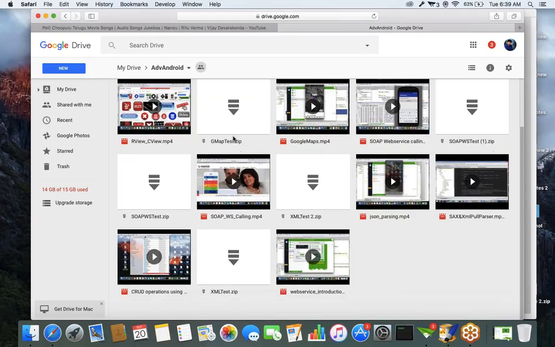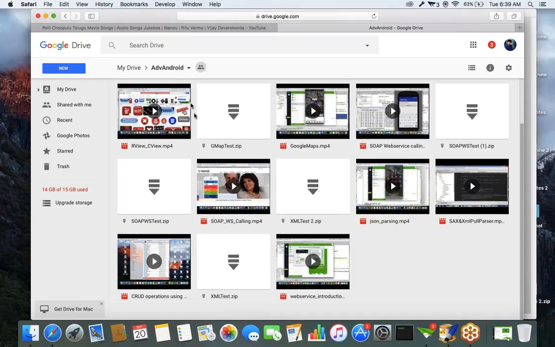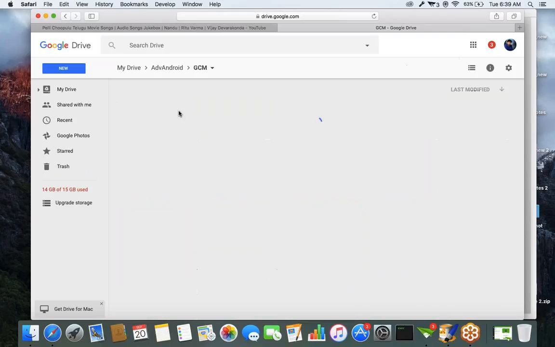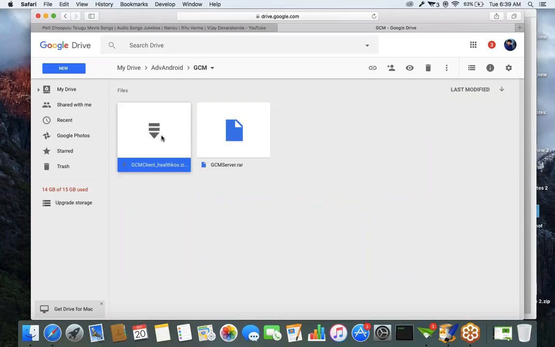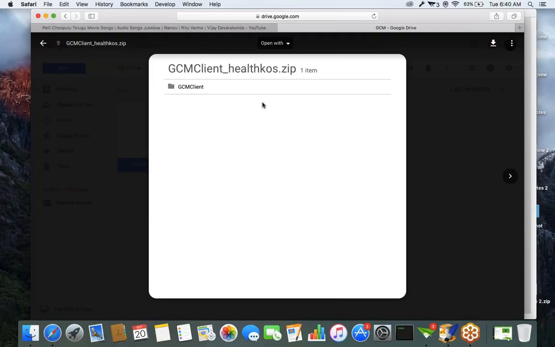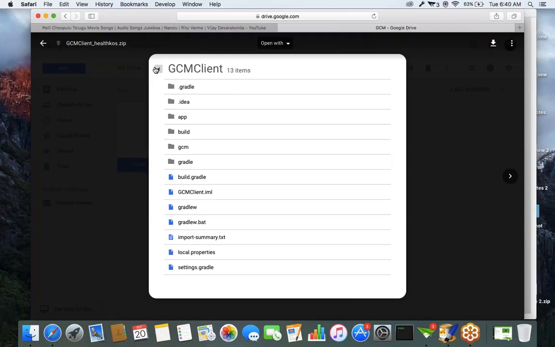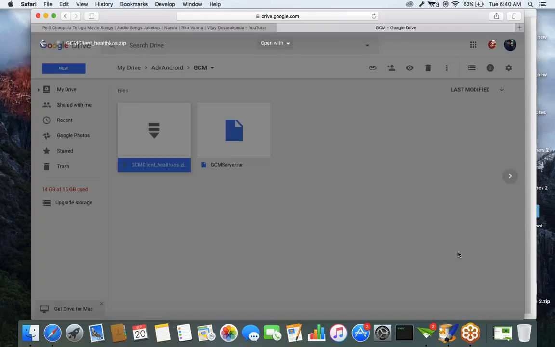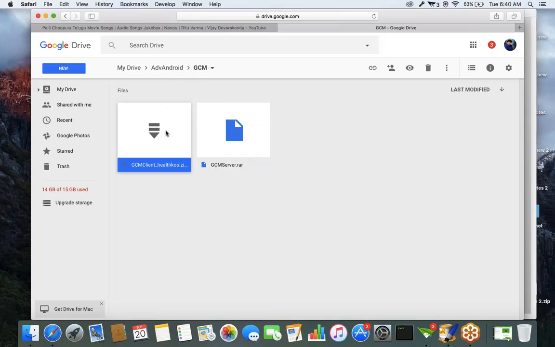So here in this shared videos drive folder, you can find a folder called GCM, which contains two projects. One is the GCM client, the second is the GCM server. These are the two projects: GCM client and GCM server. Okay, so I'm downloading this client application. Let's download this project.